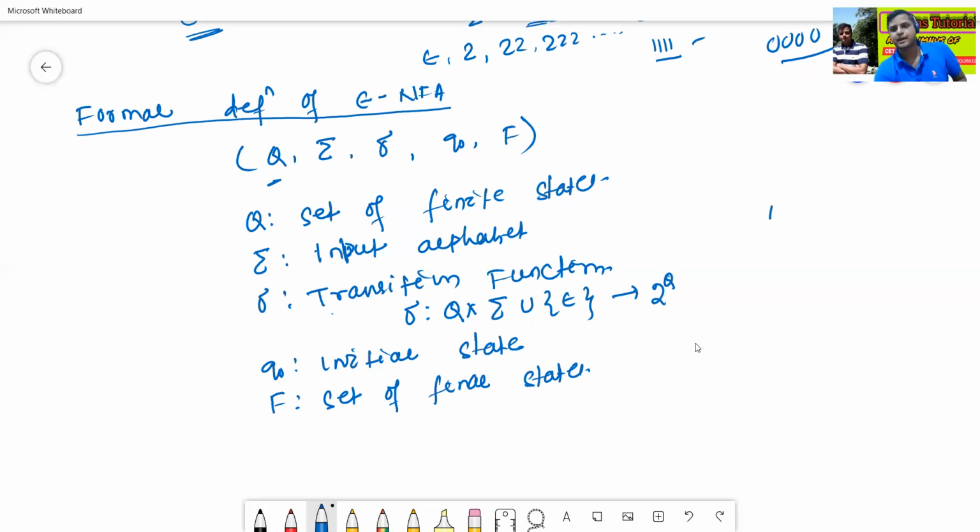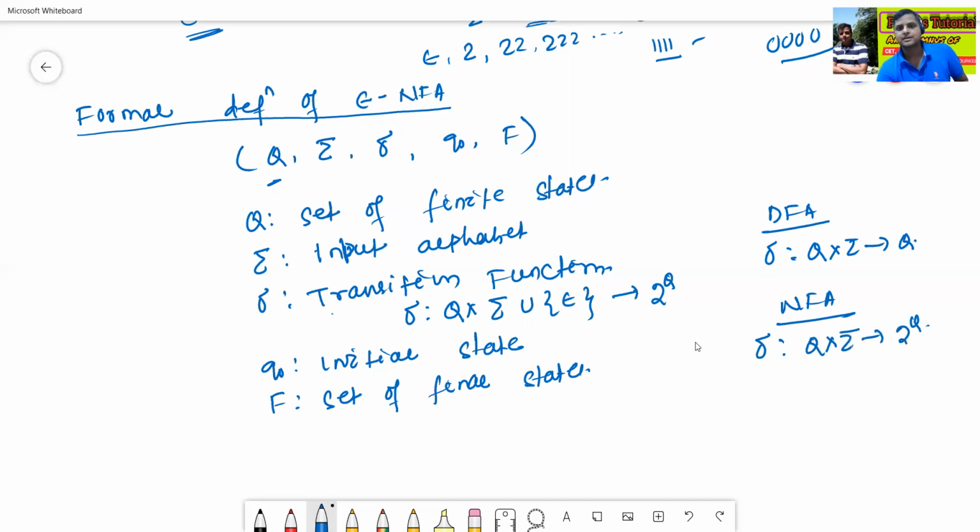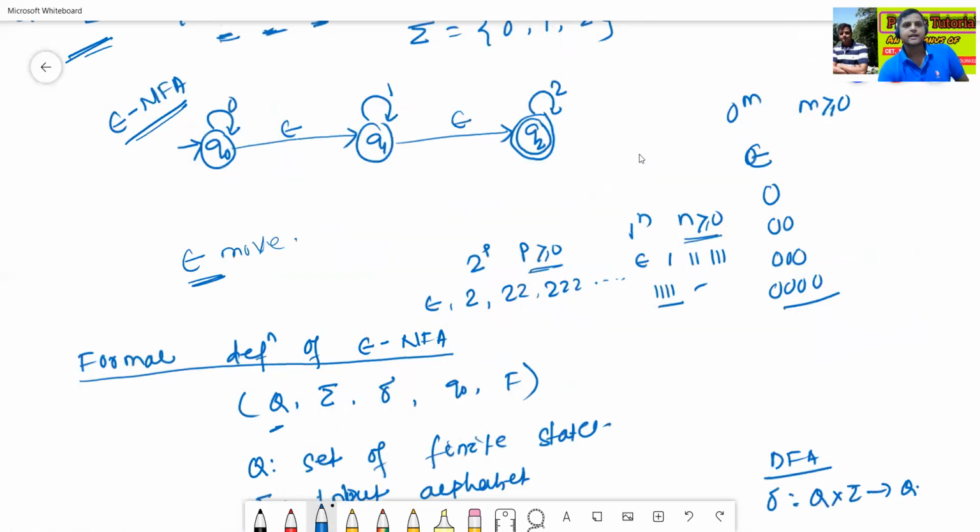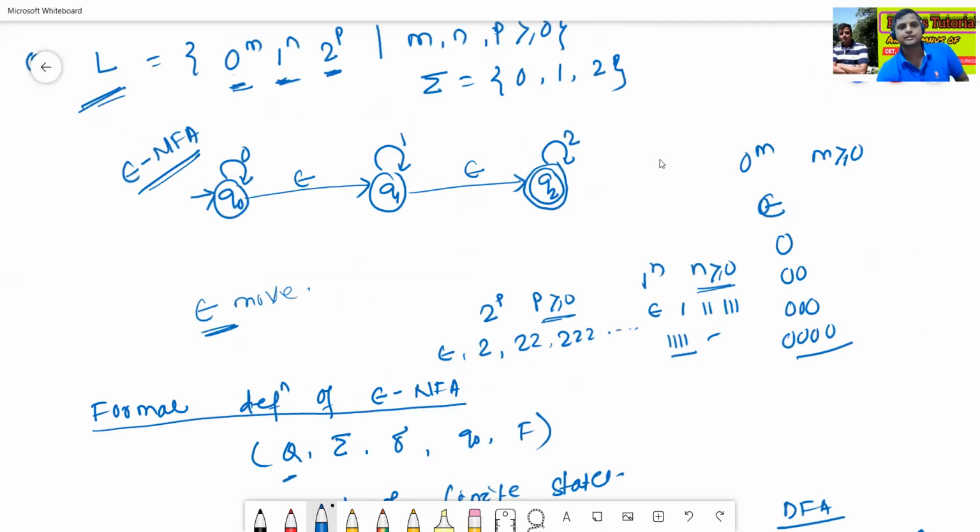In case of DFA, the transition function is delta: Q times Sigma to Q. In case of NFA, it is delta: Q times Sigma to 2 to the power Q. But in epsilon NFA, the input takes epsilon too: the input alphabets are 0, 1, 2 as well as epsilon.